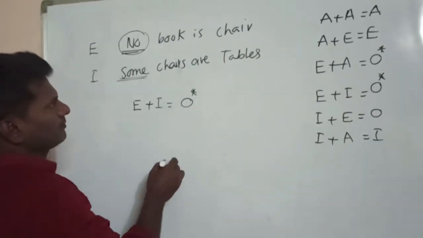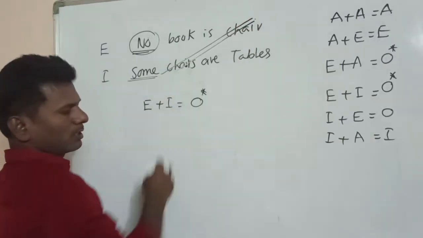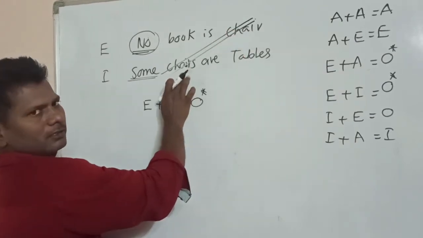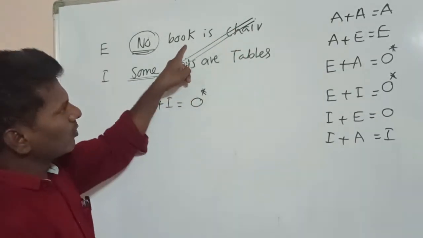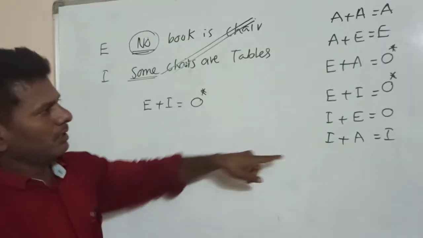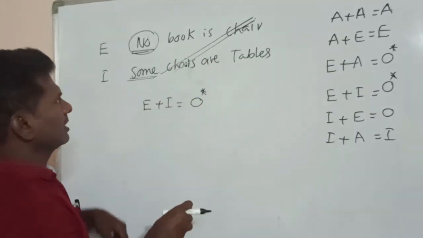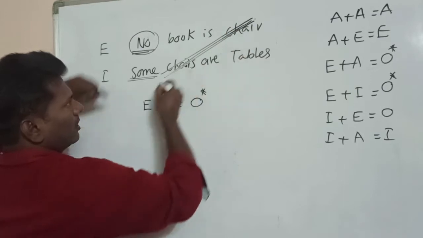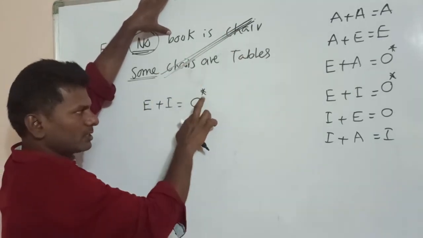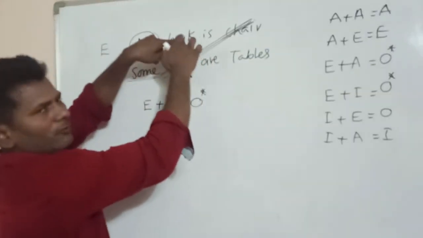In earlier cases, after cancellation of these two terms, the right diagonal elements, we write book and tables. But whenever we have a star in these rules, we have to write in reverse order. Earlier, after cancellation, we write book and table. Whenever we find the star symbol, we write table and books, that means in reverse order.